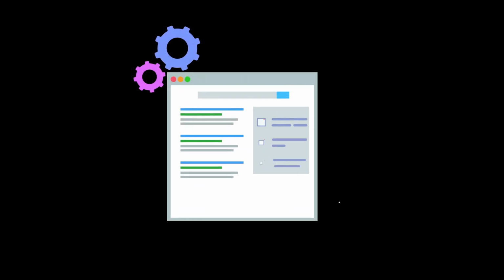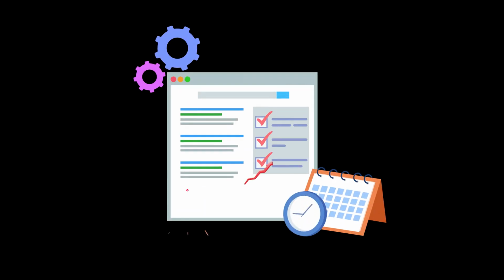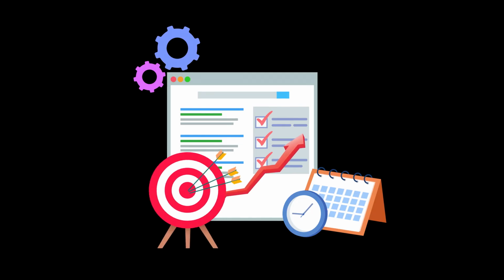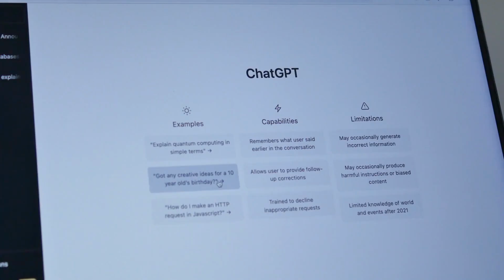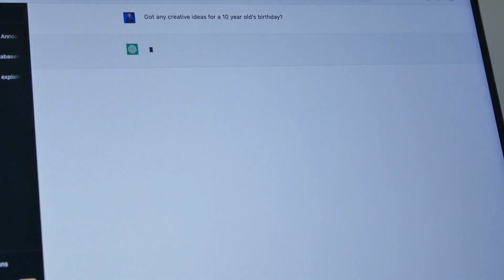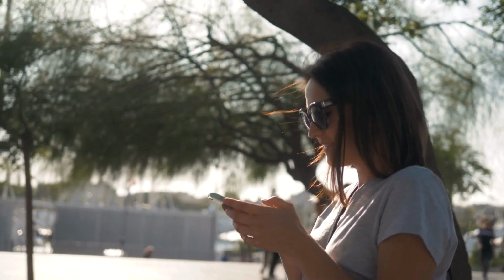AI in everyday life. Practical application examples. Imagine you could organize your daily routine more effectively and automate constantly repetitive tasks. For example, through email management, use tools like ChatGPT to create email drafts, formulate responses or summarize important information from long email chains.